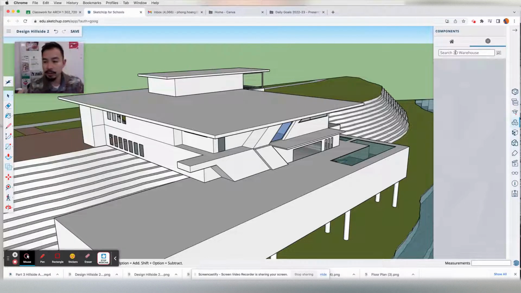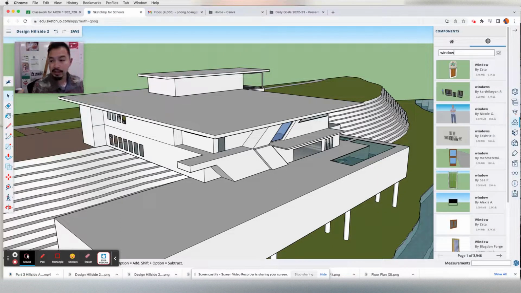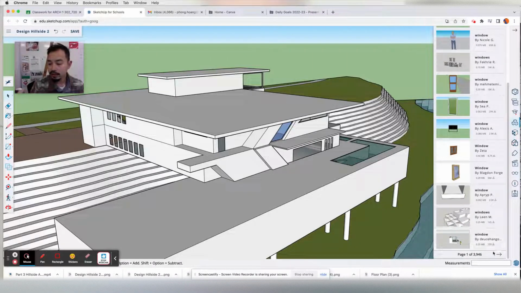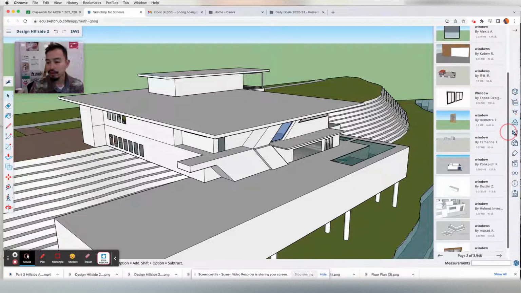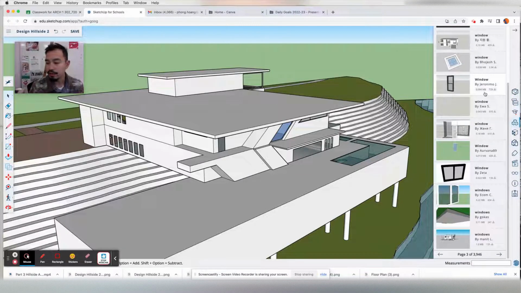And we'll be searching something called the 3D warehouse, where people have uploaded models of what they created for you to download. So I'm going to type in window in this case and find a window that you like. And right here, there are tons and tons of pages of different kinds of windows for you to click through. So just browse through which one you like. I'm just going to click on a few for you to see. Find one you like. I'm going to click on this black one here. I'm going to bring it down to this section here.